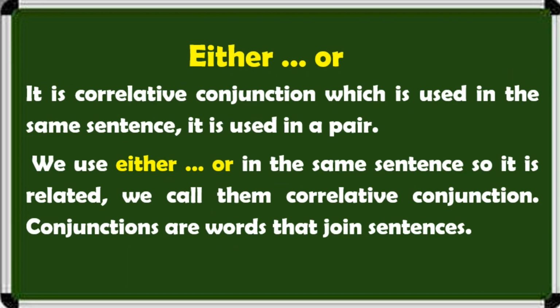Either or is a correlative conjunction which is used in the same sentence. It is used in a pair. We use either or in the same sentence, so it is related. We call them correlative conjunctions. As you know, conjunctions are words that join sentences.